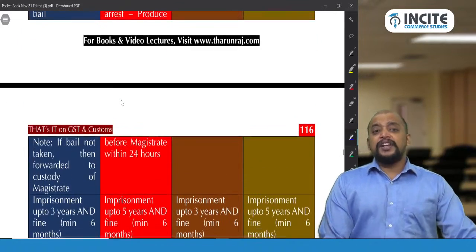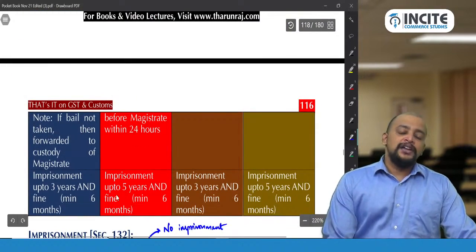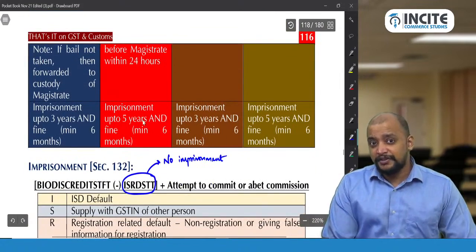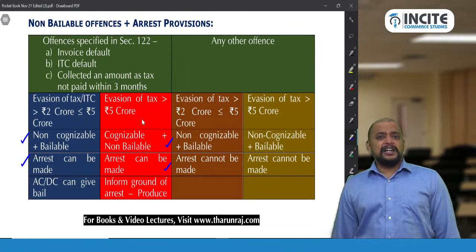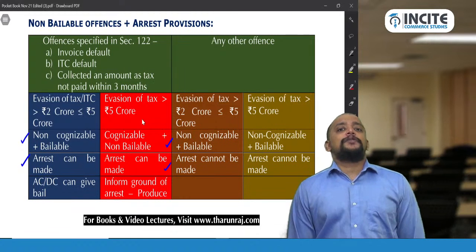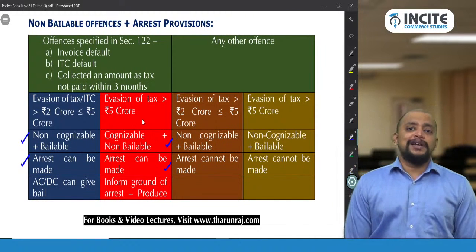And if it is greater than 2 crores, imprisonment also will be different, up to 3 years and fine. When it is greater than 5 crores, imprisonment will be up to 5 years. This is in case of first time. Then any other offence will not lead to arrest, and it will not even be called a cognizable offence. All other offences will be non-cognizable and bailable offences.